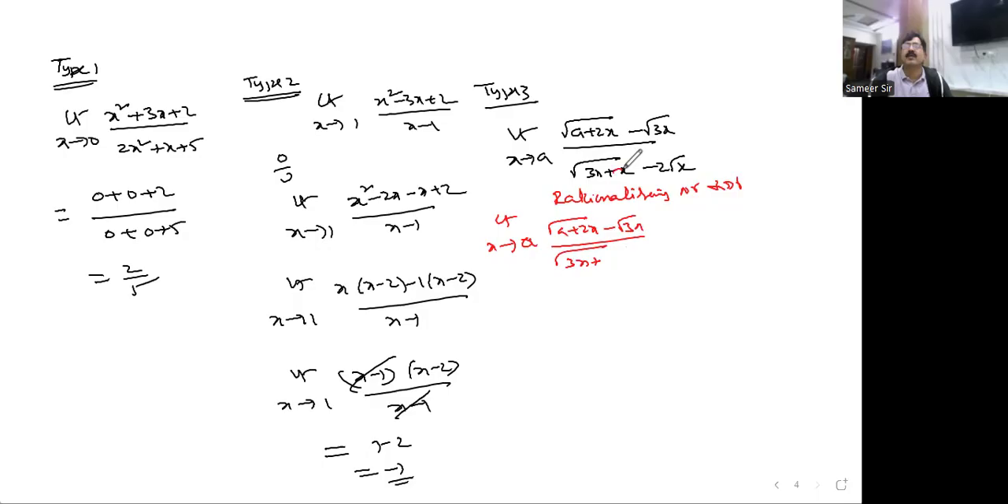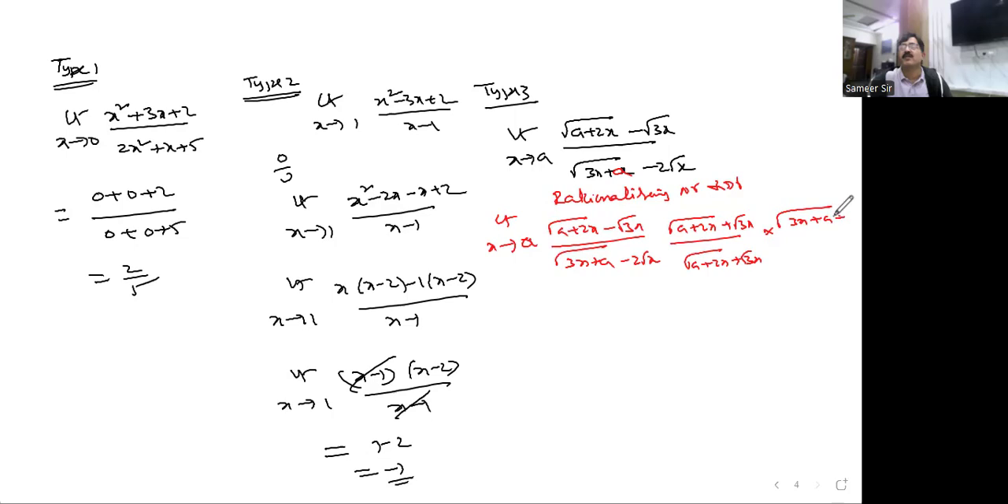Look here, it is, sorry, 2 root x. If it is here, go for the rationalization: 2x plus root 3x. I am rationalizing the numerator: a plus 2x plus root 3x. Fine, okay. Here, I am rationalizing the denominator.